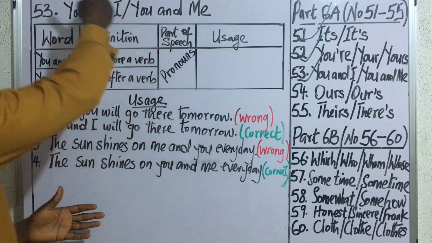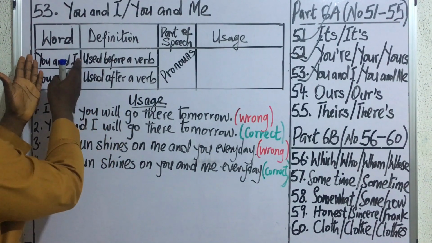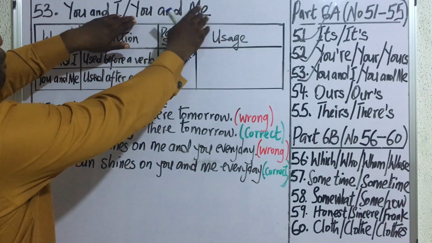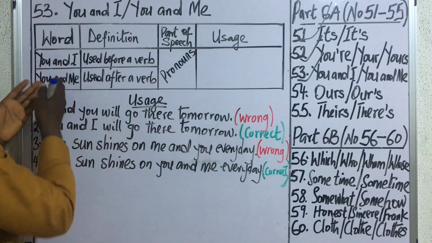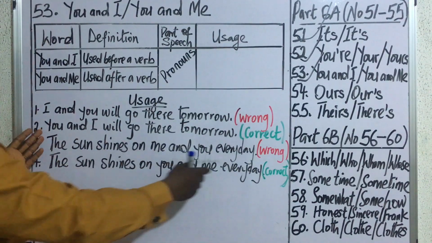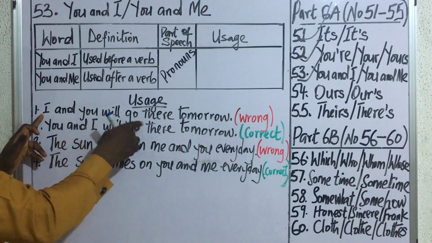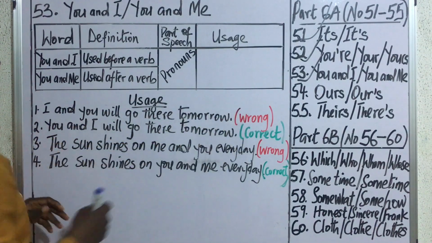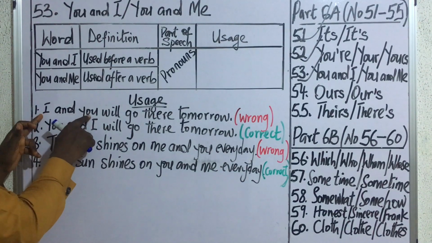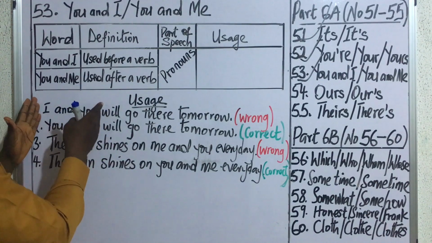In other words, you cannot say I and you. Remember, we said you and I are words for the subject position, while you and me are for the object position. So with that in mind, let's now go through these expressions. The first one says, I and you will go there tomorrow. Wrong. It is wrong because of the arrangement. I cannot come before you. But I is rightly taken in the subject position.